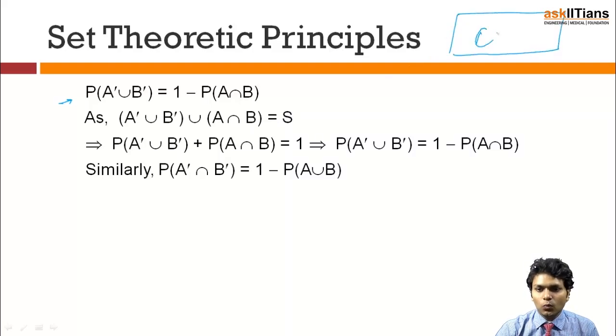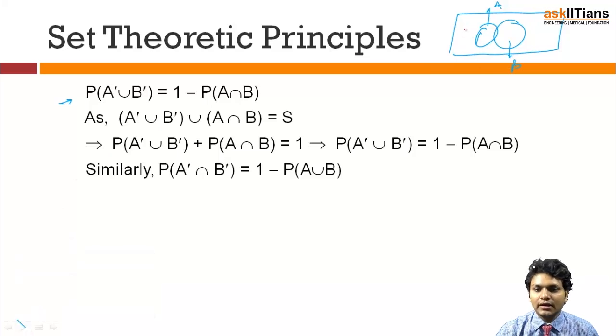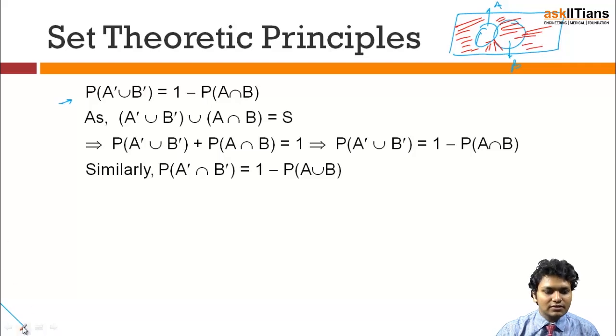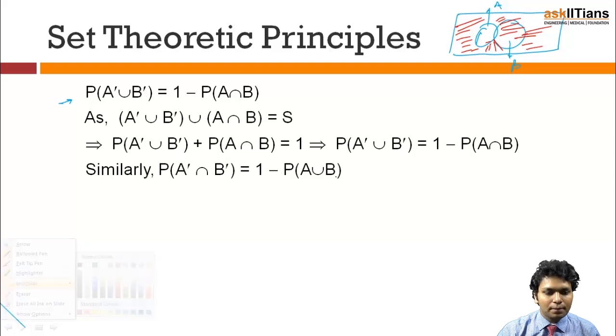So this one is A and this one is B. What I'm saying is I need A dash. A dash will be the part that is occurring outside A. Now if something is occurring outside A, that will be this. Right. Now the next thing is something which is not in B also. If I want something which is not in B, I can take this.